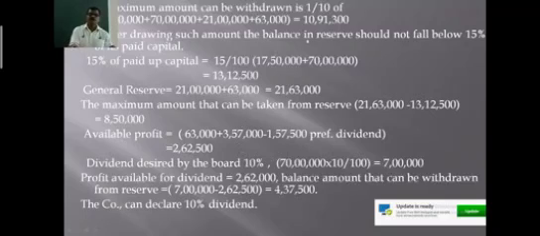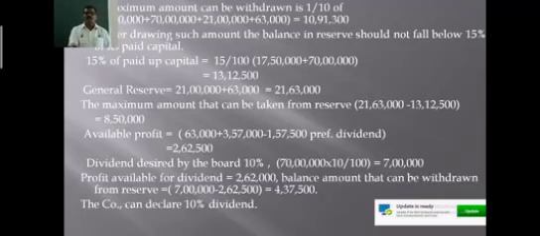So if these conditions are fulfilled, the company can draw that amount from the general reserve. But in this case, the maximum amount they can withdraw is 10,91,300. But after satisfying the condition number 5, they can withdraw only 8,50,000, because if you withdraw 10,91,300, the balance in the general reserve is not more than 15% of paid up capital, isn't it?